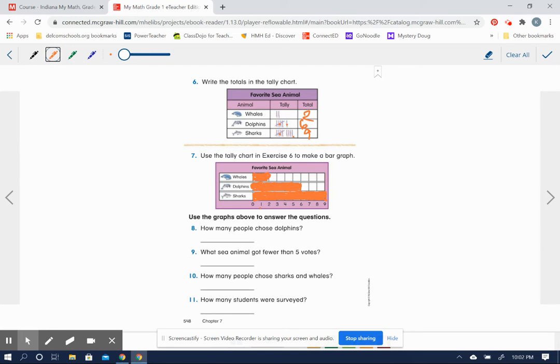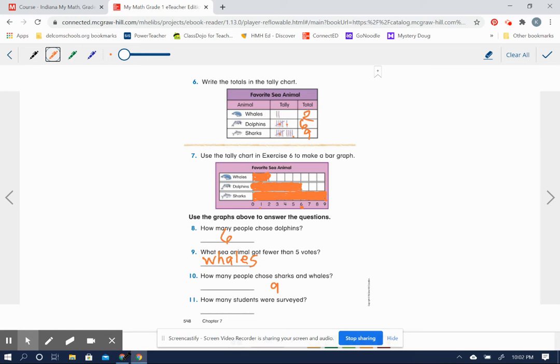Okay, now to answer the questions, use this graph above to answer these questions. How many people chose dolphins? 6, because if we follow this bar down here, we find the number 6. And what sea animal got fewer than 5 votes? Well, here's 5. Which bar is shorter than 5? This top one, and so that would be whales. The whales got fewer than 5 votes. How many people chose sharks and whales? Okay, sharks, that was the 9.